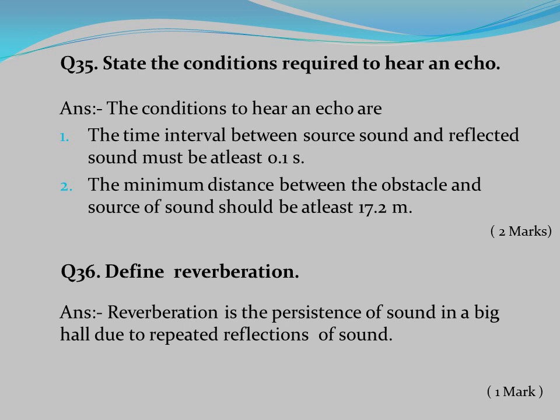State the conditions required to hear an echo. Answer: The conditions to hear an echo are: 1. The time interval between source sound and reflected sound must be at least 0.1 second. 2. The minimum distance between the obstacle and source of sound should be at least 17.2 meter.